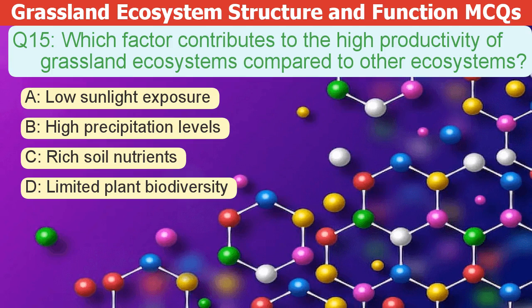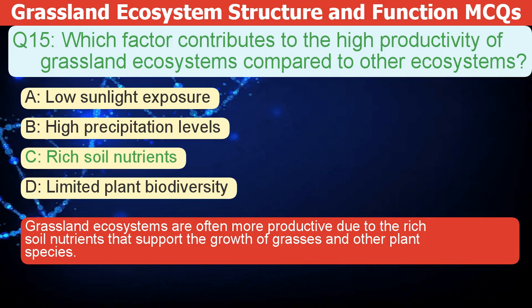A. Low sunlight exposure. B. High precipitation levels. C. Rich soil nutrients. D. Limited plant biodiversity. The correct answer is C. Grassland ecosystems are often more productive because of their rich soil nutrients, which support the growth of grasses and other plants.